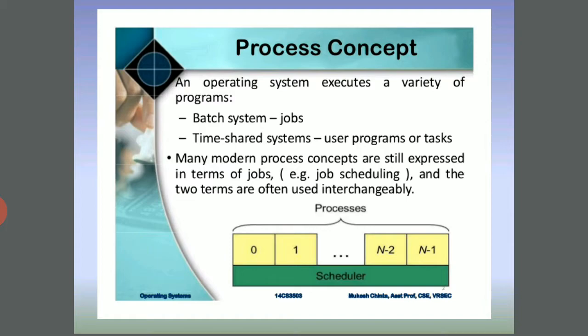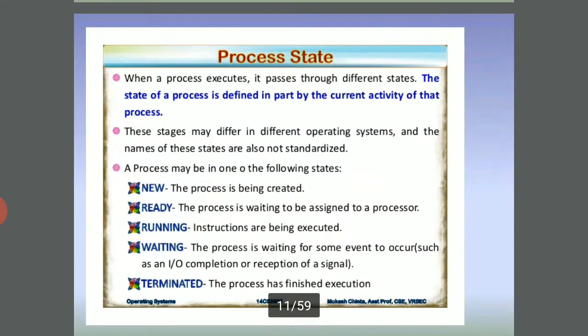Example: job scheduling, and the two terms are often used interchangeably. See the diagram here: 0, 1, n minus 2, n minus 1. The scheduler accepts a variety of programs, batch system jobs. Time sharing is very important in this process concept.